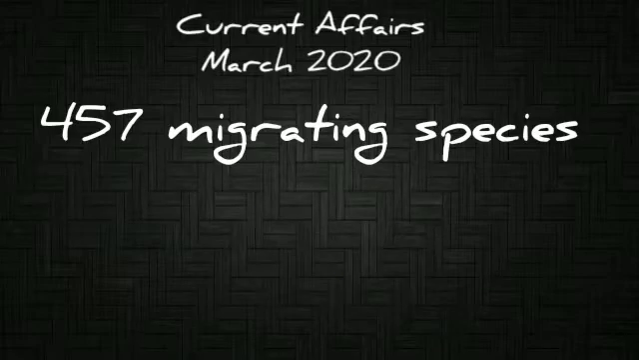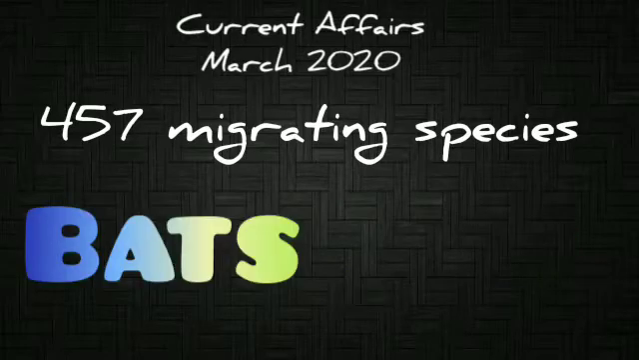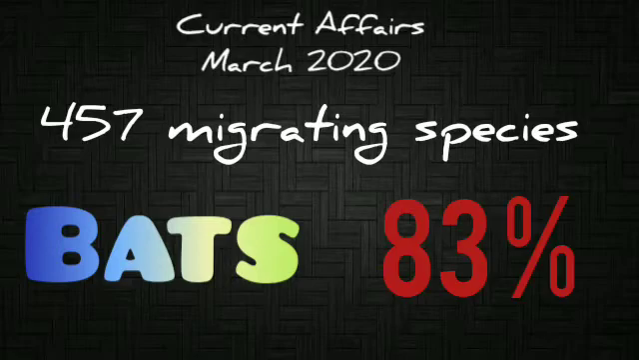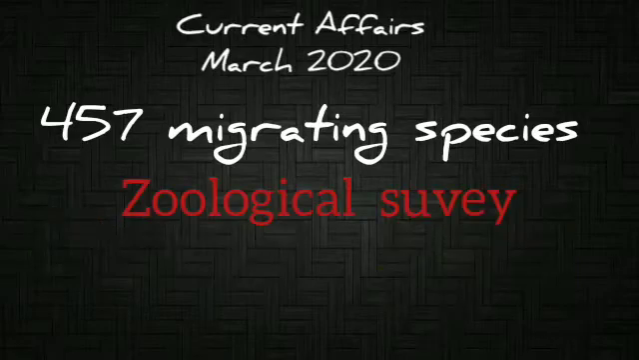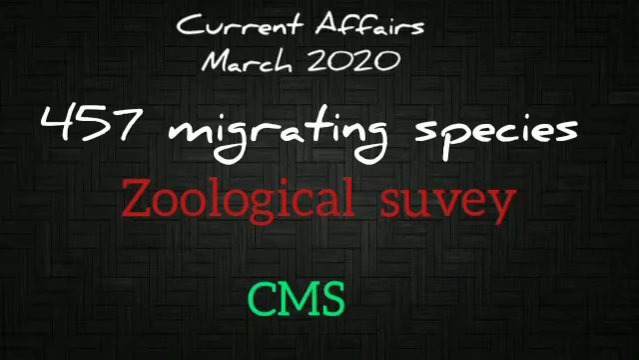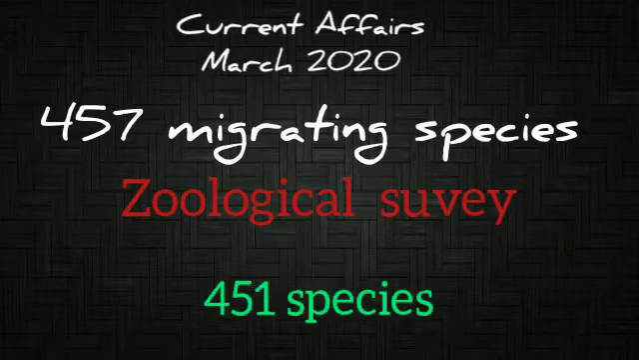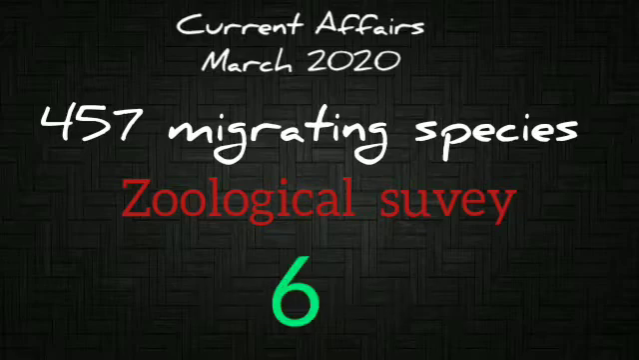Today scientists say that the total number of migratory fauna from India comes to 457 species. And the bats are the most compromised species, almost 83%. Zoological Survey of India had taken the list for the first time of migratory species of India under the CMS. And it is held before the Conference of Parties at Gujarat recently. Before it was 451 species, but later 6 species were added.